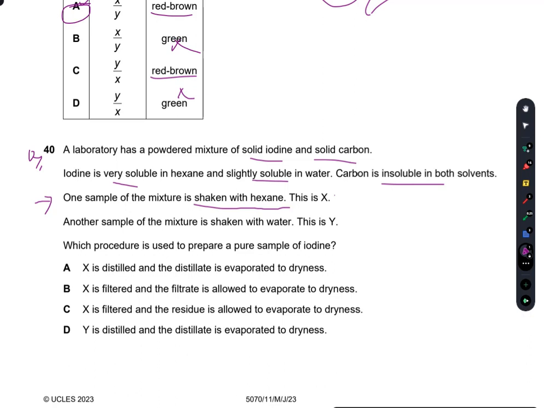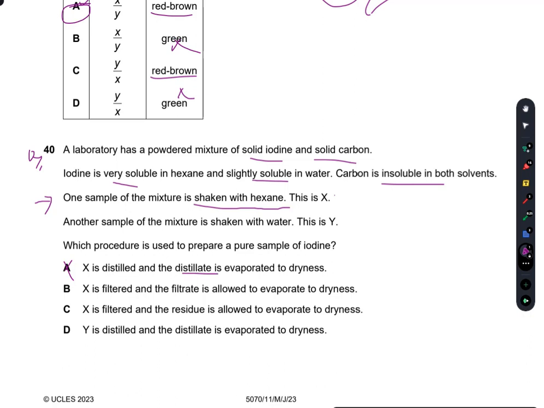If I take about distillation and the distillate is evaporated to dryness, no, it will not work because iodine will still remain dissolved in the hexane. Hexane will evaporate first, and iodine will evaporate later. So procedure A would not work because iodine will remain dissolved in the distillate. It will not evaporate. So A is incorrect.